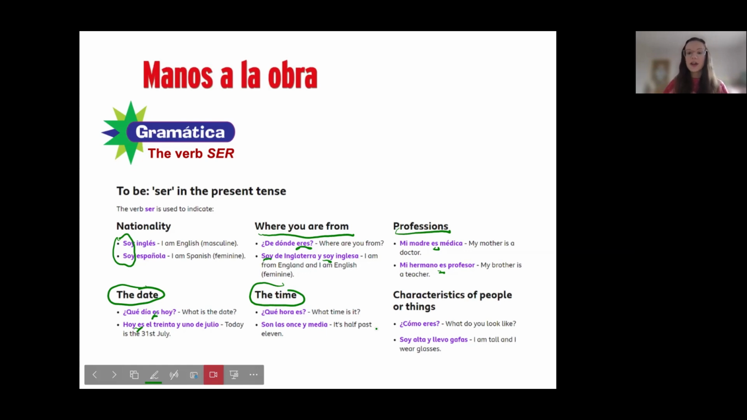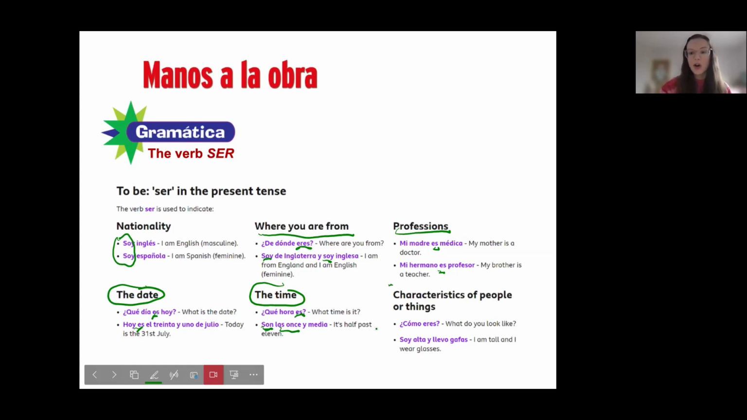Son las 11:30. Here we've got es, and here we've got the they form of the ser conjugation, which is son, las 11:30, because las 11 is plural. So we can't say es, we have to use son here because it has to match.